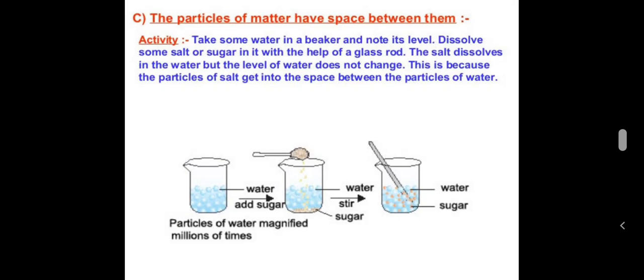Now the third characteristic: the particles of matter have space between them. We know that the particles of sugar, salt, Dettol, or potassium permanganate get evenly distributed in water. Similarly, while making tea, coffee, or lemonade, particles of one type of matter get into spaces of the particles of the other. This shows that there is enough space between the particles of matter.